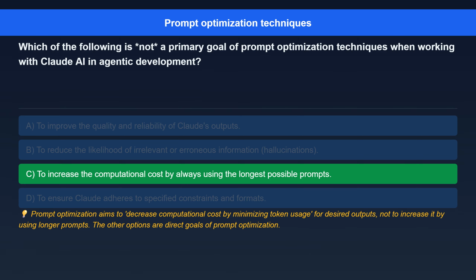The correct answer is to increase the computational cost by always using the longest possible prompts. Here's the explanation. Prompt optimization aims to decrease computational cost by minimizing token usage for desired outputs, not to increase it by using longer prompts. The other options are direct goals of prompt optimization.